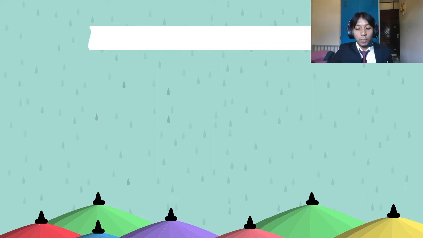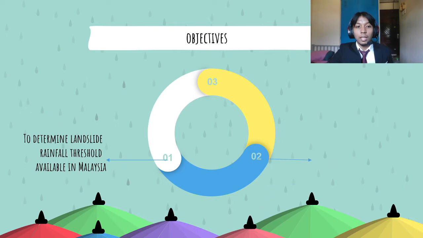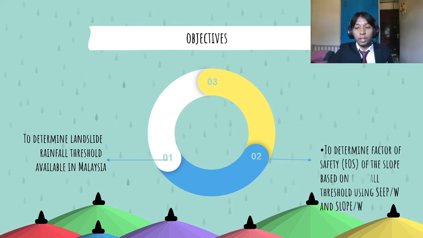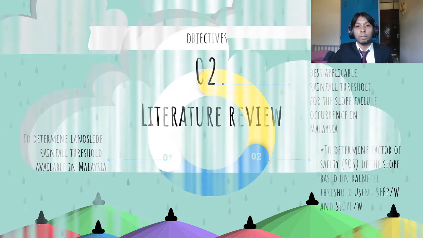In this FYP project, there are 3 main objectives. First is to determine the landslide rainfall threshold available in Malaysia. Second is to determine the factor of safety of the slope based on rainfall threshold using CW and SLOPE/W. Last is to determine the best applicable rainfall threshold for slope failure occurrence in Malaysia.